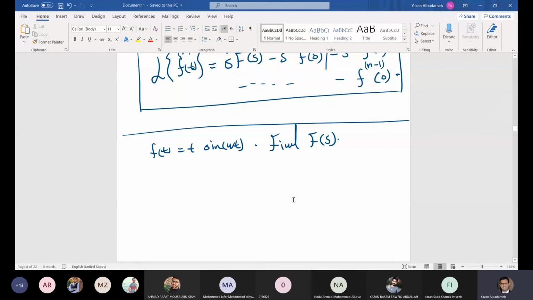So we know the Laplace transform of sine omega t, but we don't know the Laplace transform of t sine omega t. Now, what is the approach here? What do you think? How do we use the derivatives here in order to find the Laplace transform of such a beautiful function?